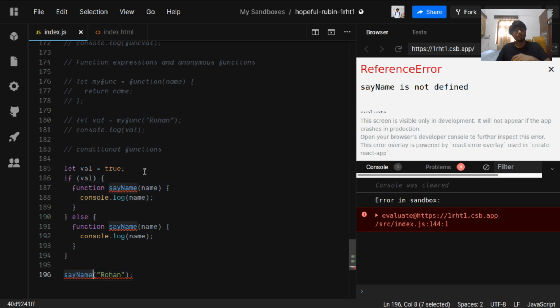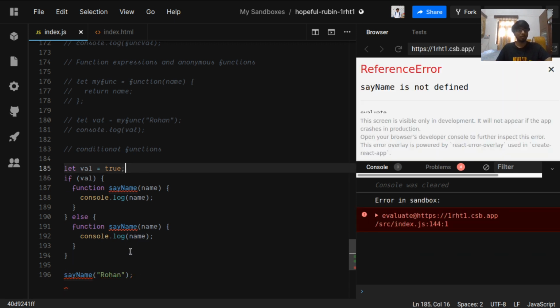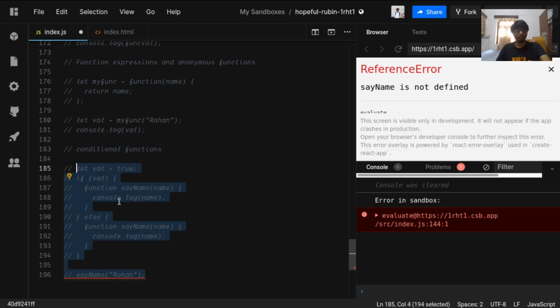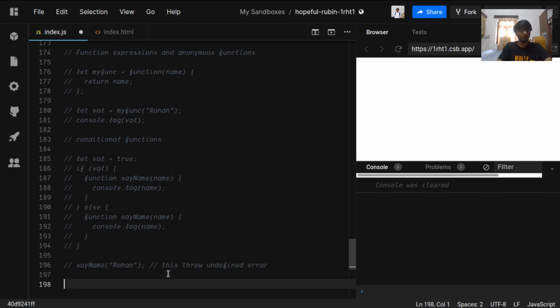This is an error. This throws an undefined error. Solution. Let's see the solution of the above error.